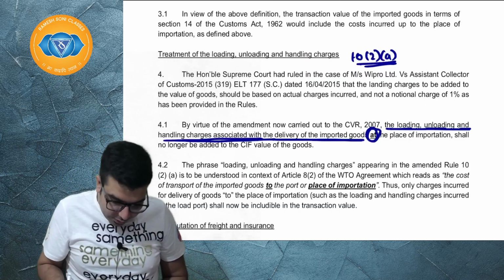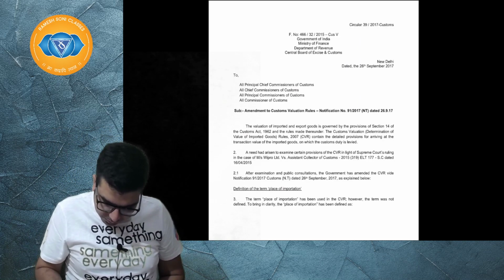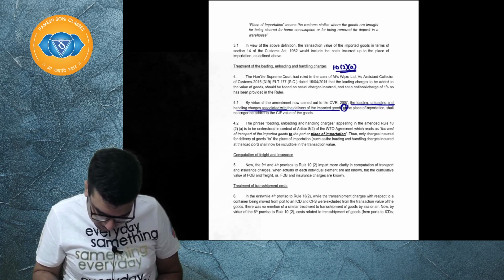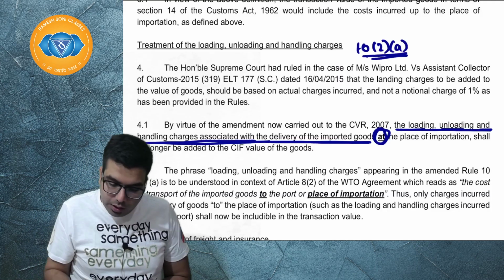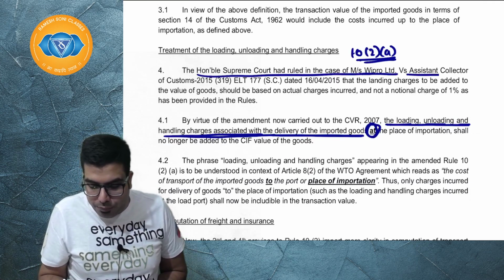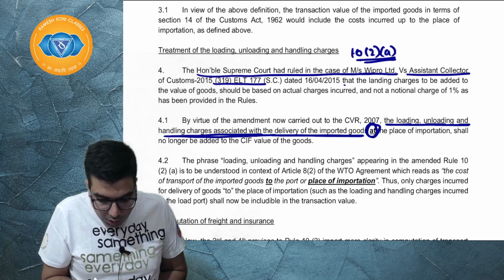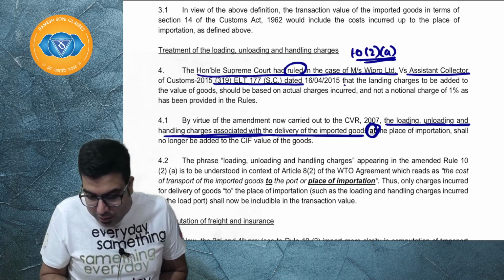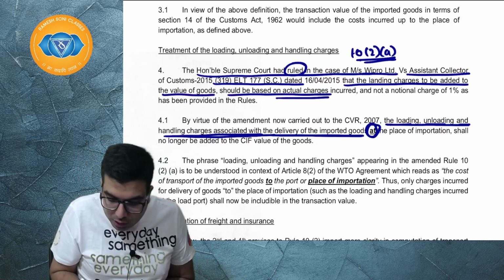Here, the Honorable Supreme Court in Wipro versus Assistant Collector of Customs ruled that landing charges to be added to the value of goods should be the actual charges incurred.